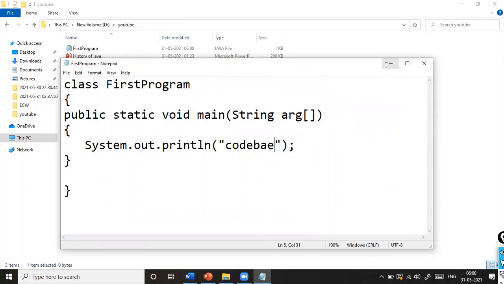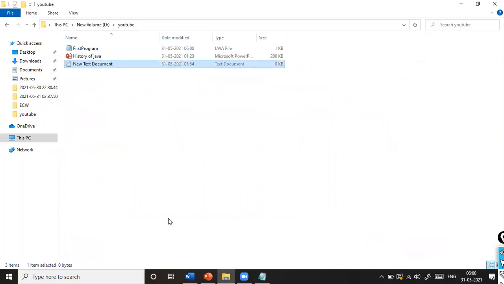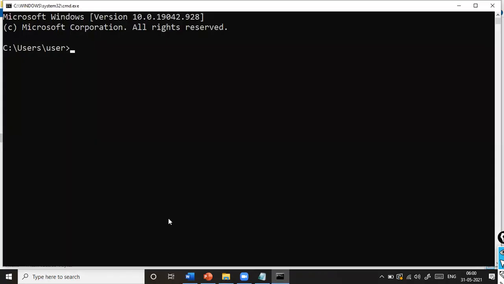So how do you compile the code? Press Windows R and open the command prompt. This is where we compile our source code. Our code is present in the D drive, so first I need to enter the D drive. In order to move from C drive to D drive, simply type D colon, and you'll move from C drive to D drive.